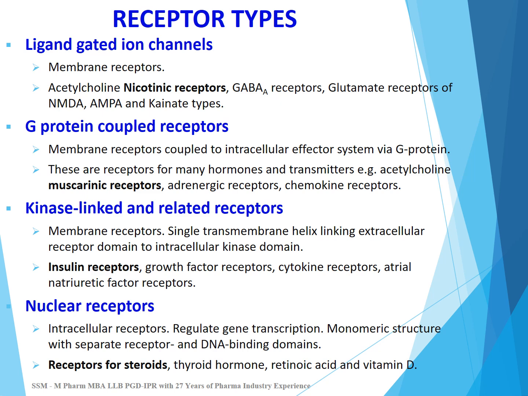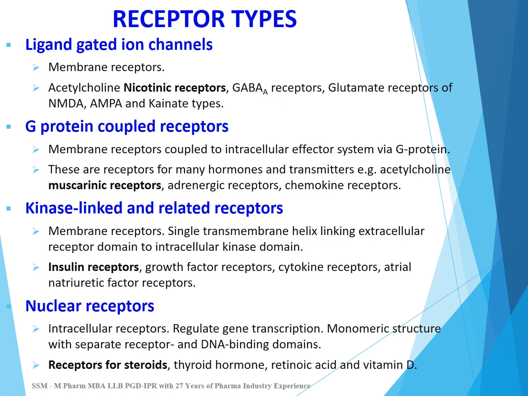Types of receptors. Basically, there are four types of receptors: ligand gated ion channels, G protein coupled receptors, kinase linked and related receptors, and nuclear receptors. Ligand gated ion channel receptors are membrane receptors. Examples: acetylcholine nicotinic receptors, GABA A receptors, glutamate receptors of NMDA, AMPA, and kainate types.